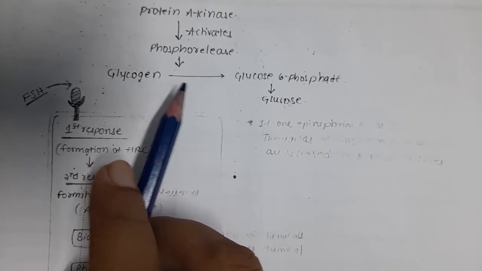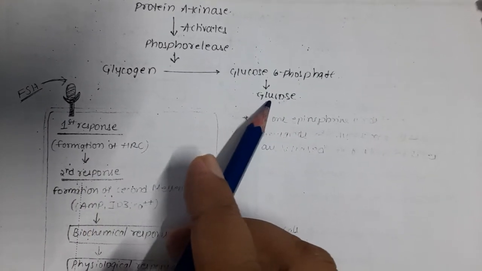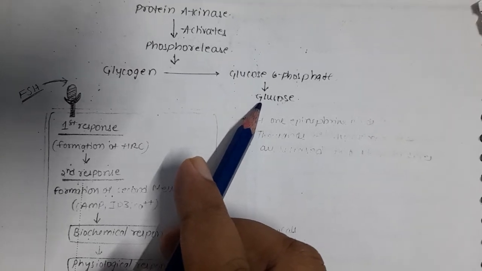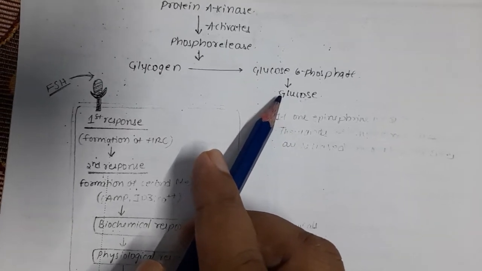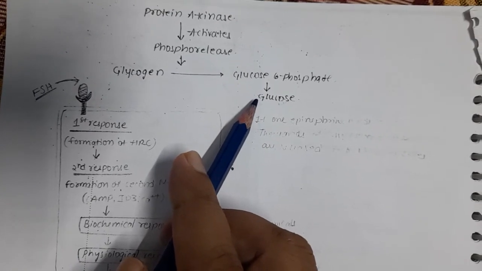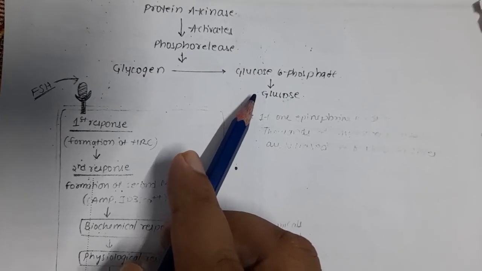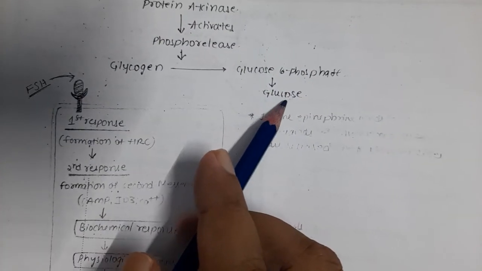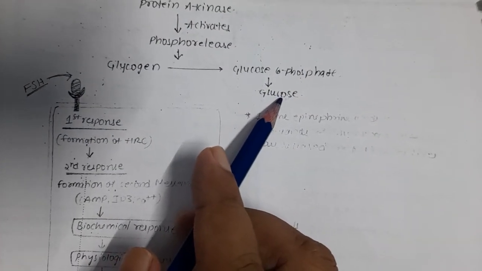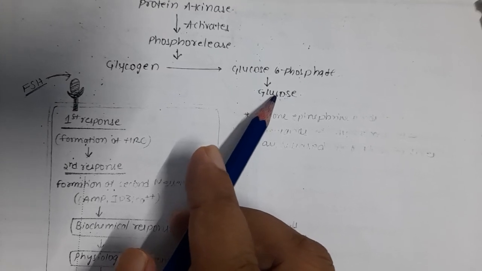At that time he needs more glucose molecules. In that emergency situation, your adrenal medulla releases epinephrine. That epinephrine causes the release of several glucose molecules. Therefore your body gets sufficient energy.